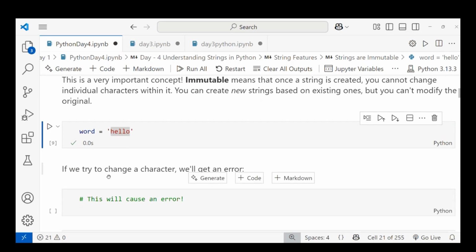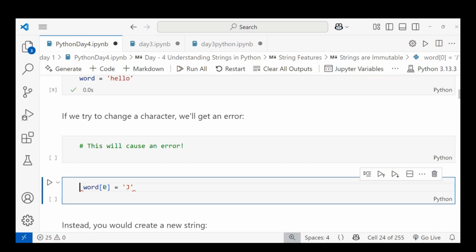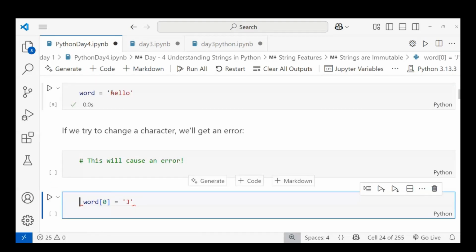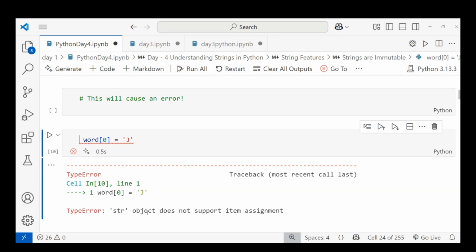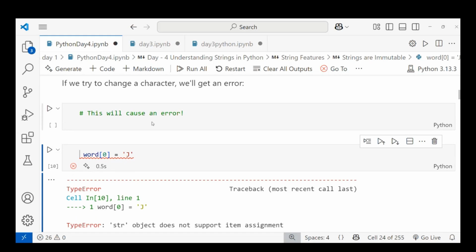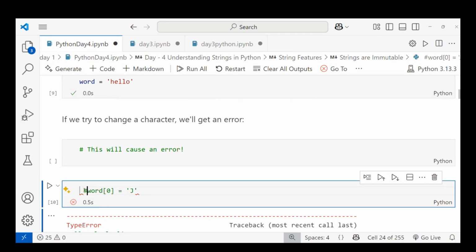Okay, let's see what error we will get. What is this word[0]? This is indexing. After this, I will teach you indexing, don't worry. It is giving the error. What does zero place mean? In the H, I have to replace it with J, so it cannot be possible. When I'm running this, I will get a TypeError: the string object does not support item assignment. You cannot assign a value to an already declared position. So string is an immutable data type.